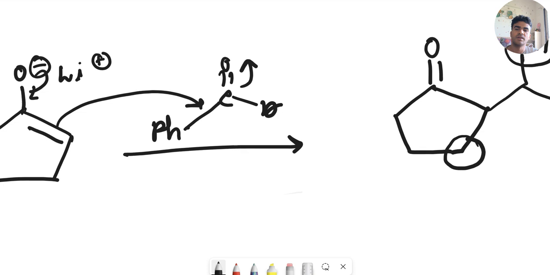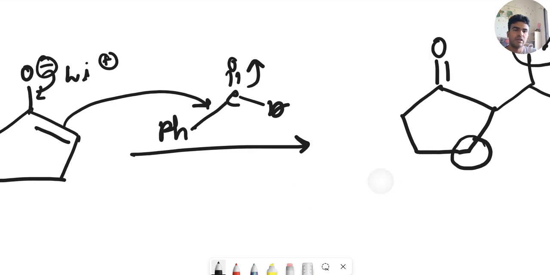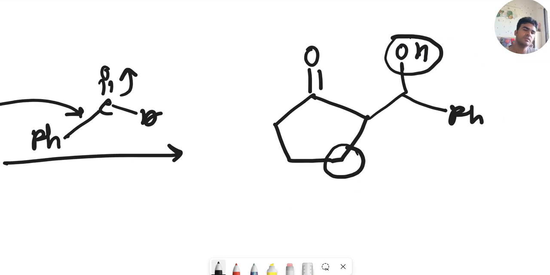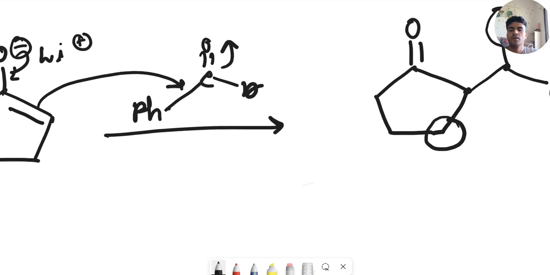So this is a similar aldol type reaction, a cross aldol reaction. Here also the question is, what will be the stereochemistry of this carbon and this carbon? So the OH and this bond, what will be the disposition of the two?